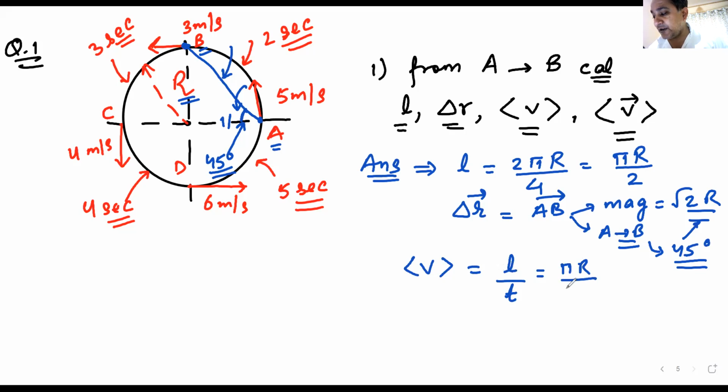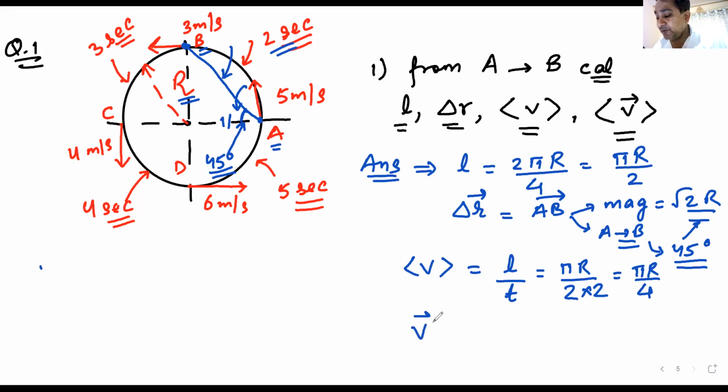Total distance is pi r by 2 and total time is 2 seconds. So the answer becomes pi r by 4. Am I clear? Everyone understands this?